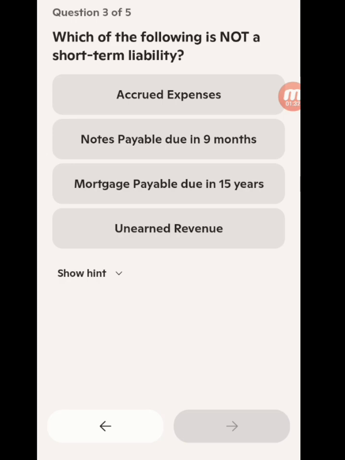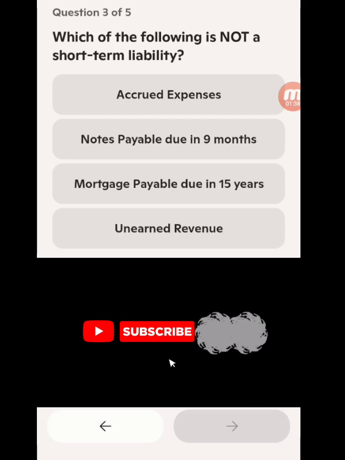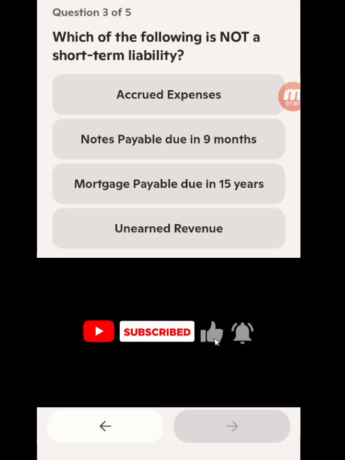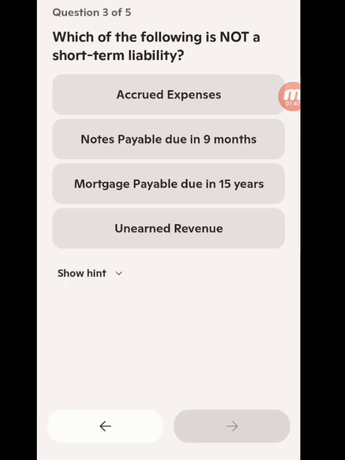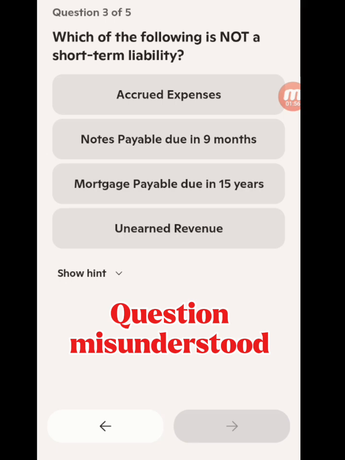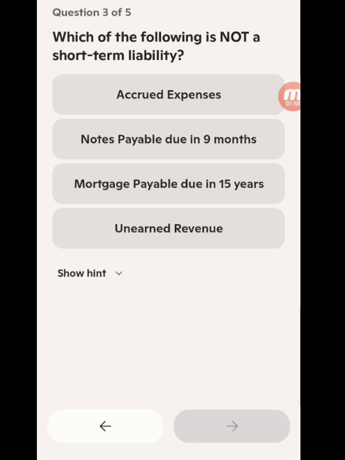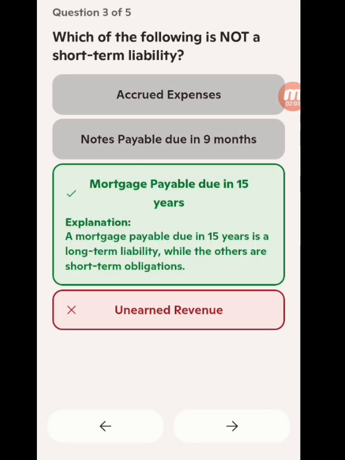Accrued expenses are current assets. They are not liabilities in the first place. Notes payable in 19 months are long-term or medium-term liabilities. Mortgage payable due in 15 years is a long-term liability. Unearned revenue is revenue where a company has received money but has not yet given the service or the goods. So it's like they still owe those they received money from. So it's an example of a short-term liability, and that is the correct answer.